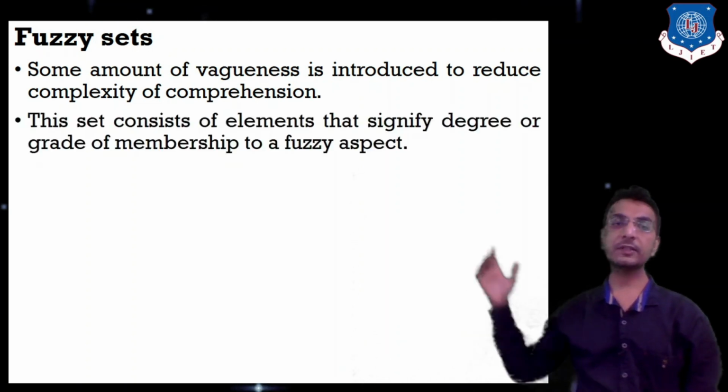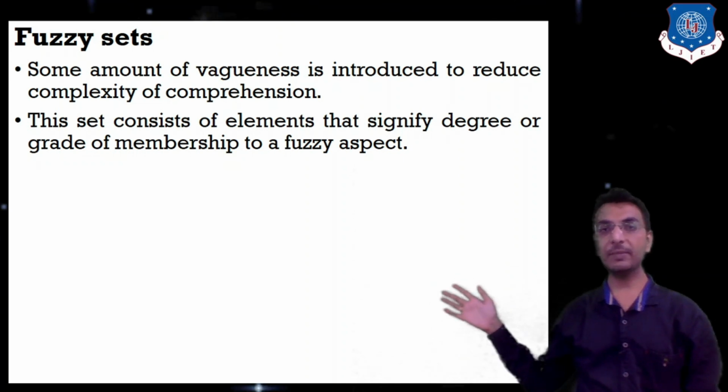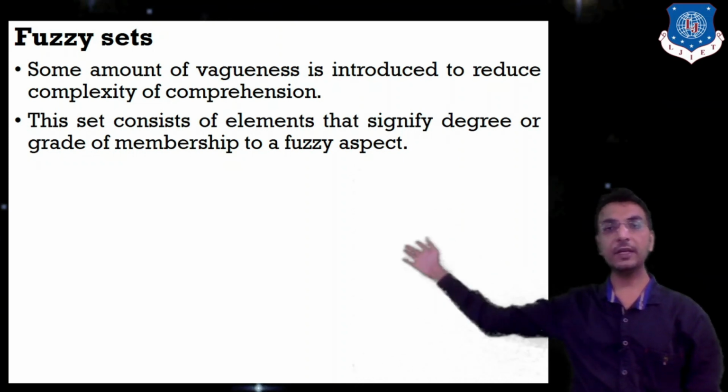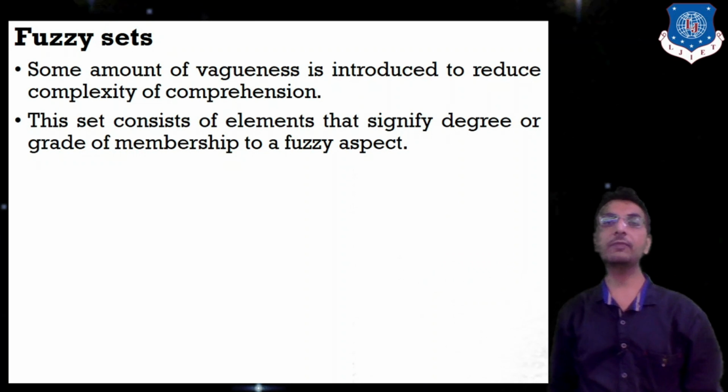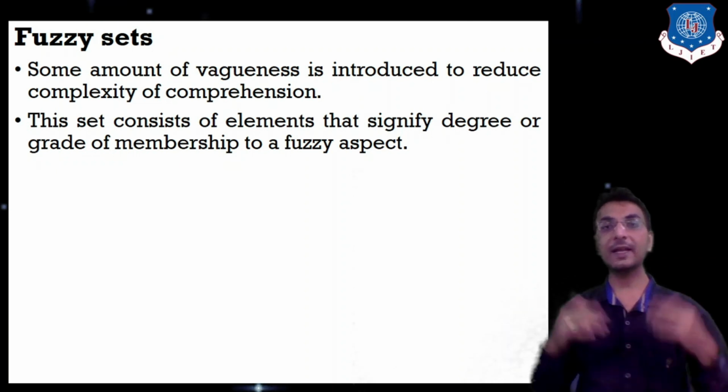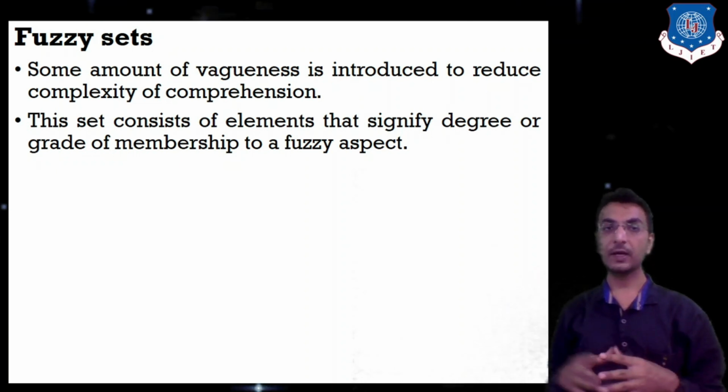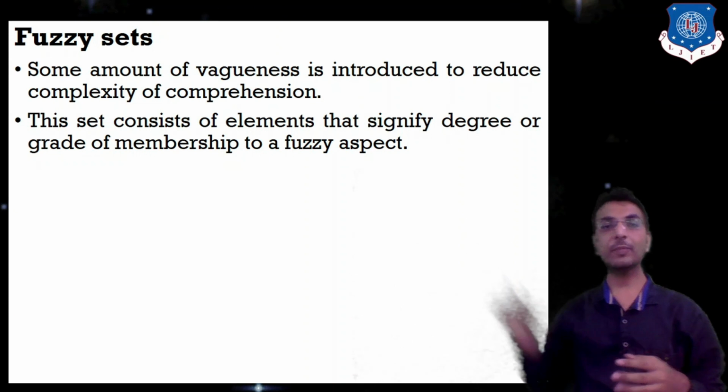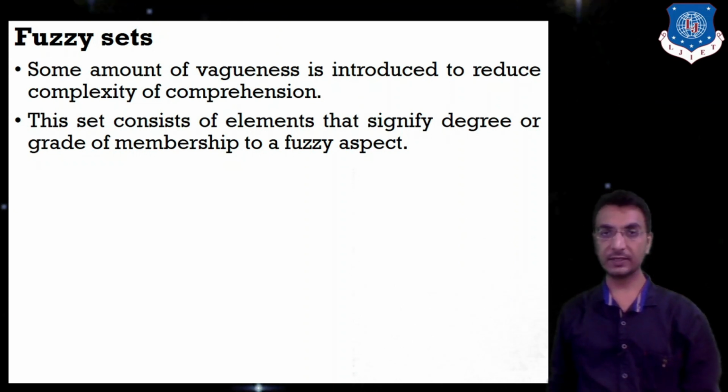This set consists of elements that signify degree or grade of membership to a fuzzy aspect.